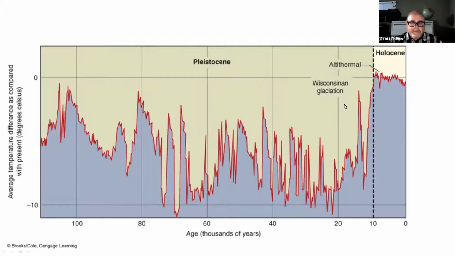Now, I want to highlight this figure here. This is going back a little over 100,000 years, and zooming in on this part where we have this split between what's happening up to 10,000 years ago and what was happening prior to 10,000 years ago. Prior to 10,000 years ago, we were in a period called the Pleistocene. If you look at this chart, you'll notice that you have all these dips here. And what this chart is showing is dips that are ice ages.